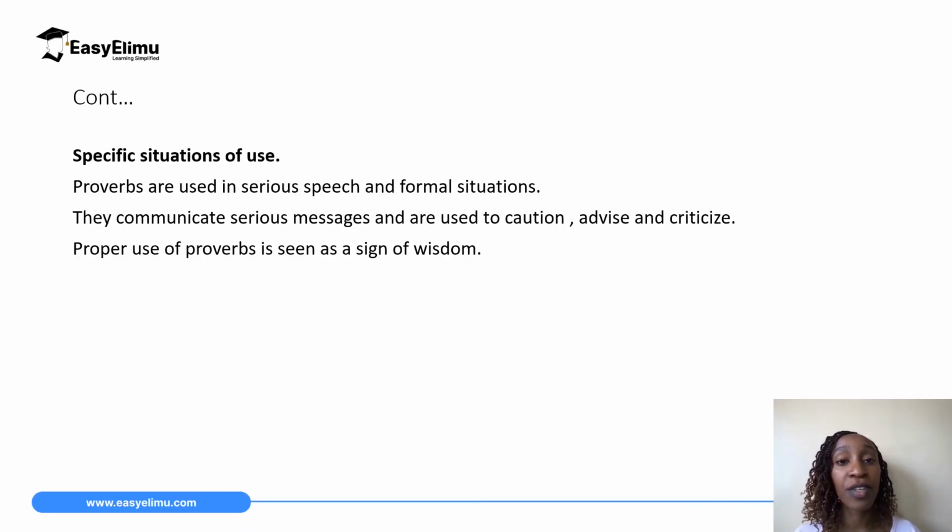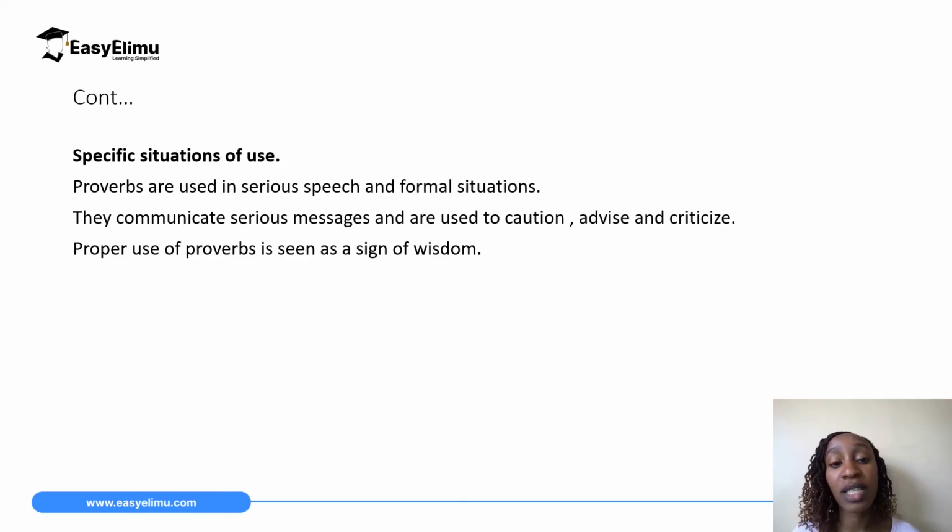Proverbs have specific places or situations or instances where they are used. Most of the time, they are used in serious speech or in formal situations. So it is very rare to find that you are talking to someone, maybe catching up with a friend, and then use a proverb. Most of the time, you use proverbs when you're making formal communication or in a setting that is formal.